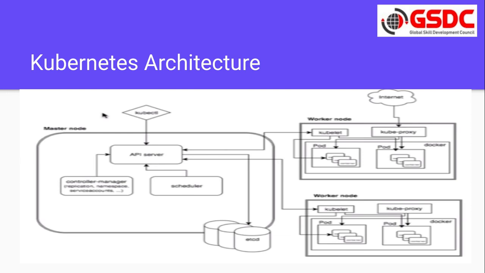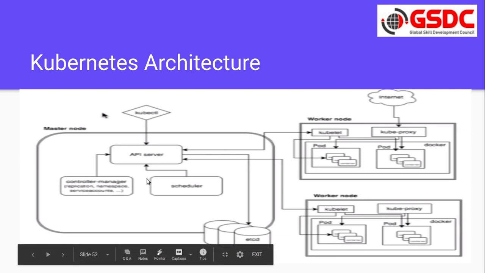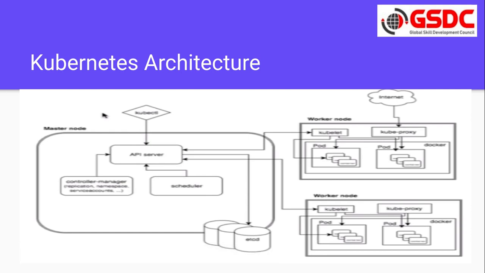On the master node there are some controlling components, like the controller manager, the scheduler, and a database called etcd to store everything, and then there is a single point of contact called the API server. And on the worker node, there are a lot of components, like kubelet, kubeproxy, and then Docker. Docker is required because to start the pods, we need Docker.